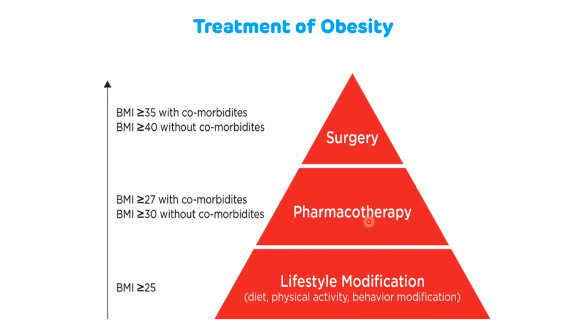Then pharmacotherapy with drugs like orlistat and phentermine is given when the BMI is greater than or equal to 27 with comorbidity, and BMI greater than or equal to 30 without comorbidity. And surgery like bariatric surgery, which is partial gastrectomy, is done if BMI is greater than or equal to 35 with comorbidity, and BMI greater than or equal to 40 without comorbidity. So that is the pyramid of treatment done in case of obesity.